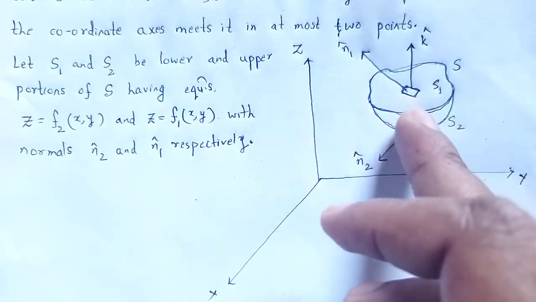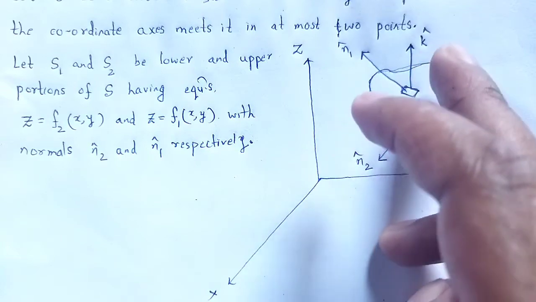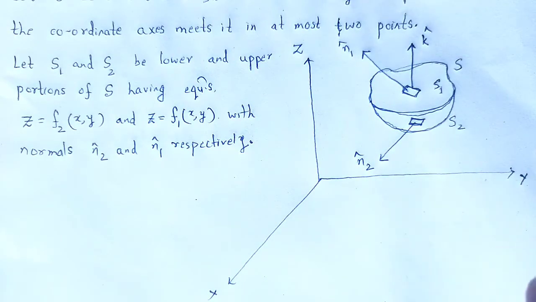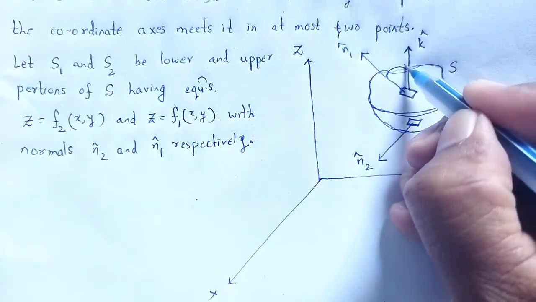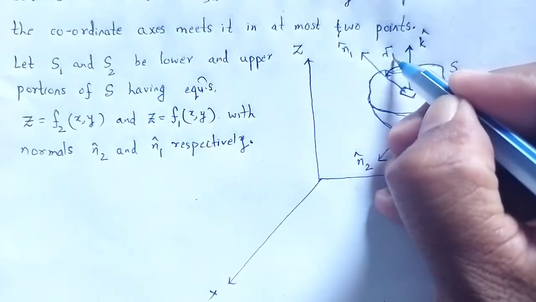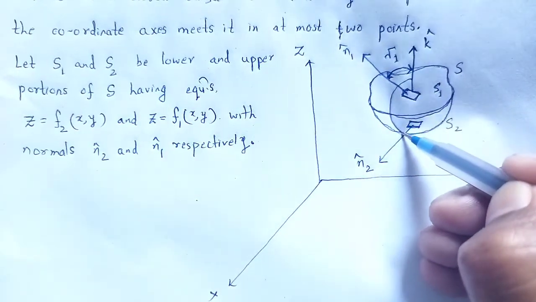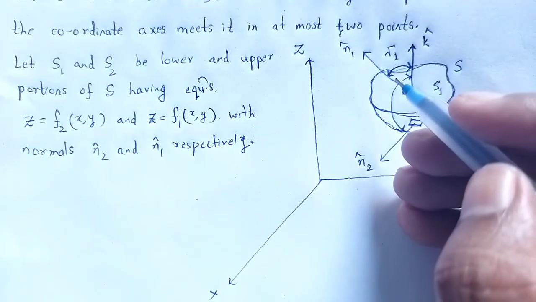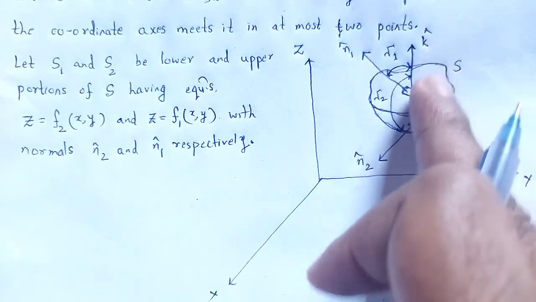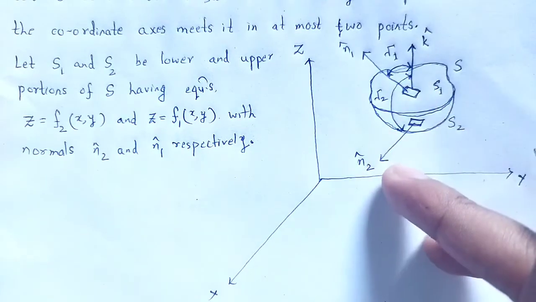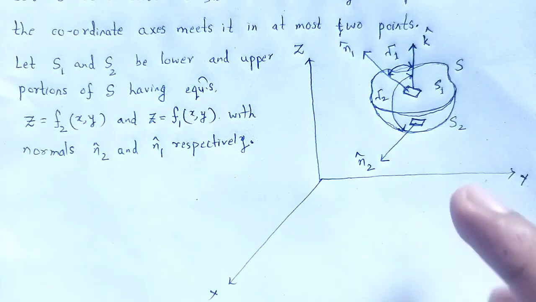The unit vector along the z direction is k cap, and the angle between k cap and n1 cap, let that be gamma 1, and the angle between k cap and n2 cap, let that be gamma 2. Here is the angle gamma 2.